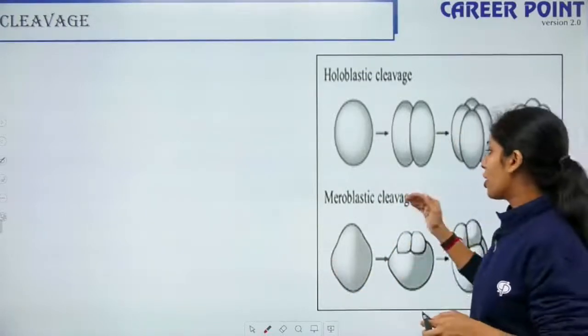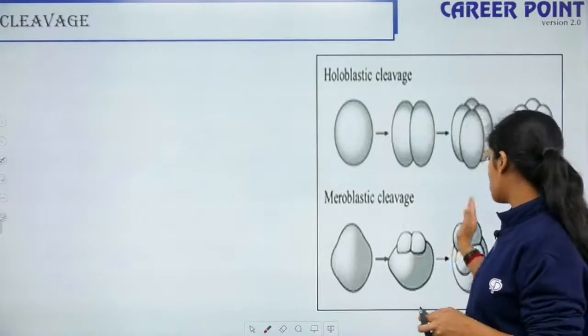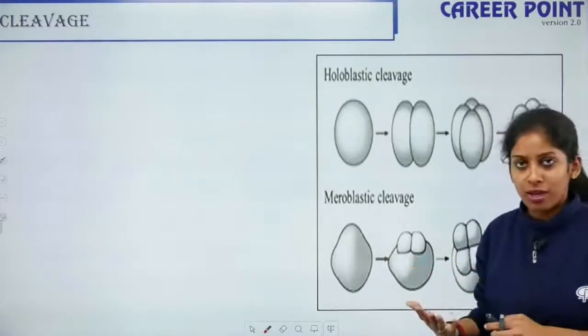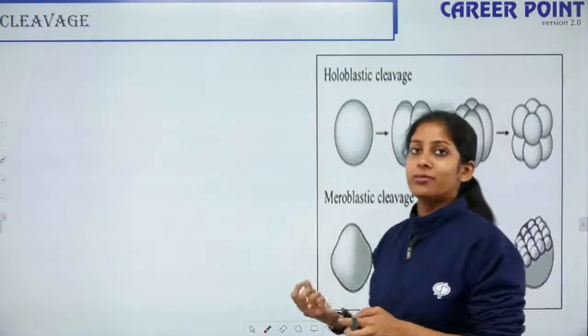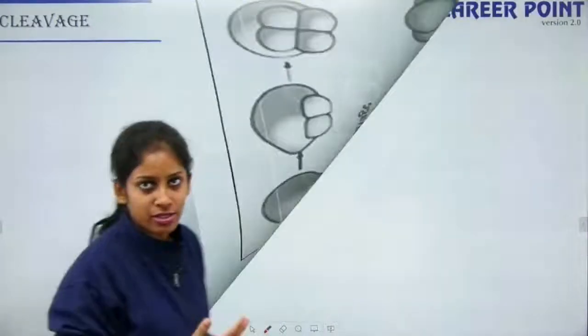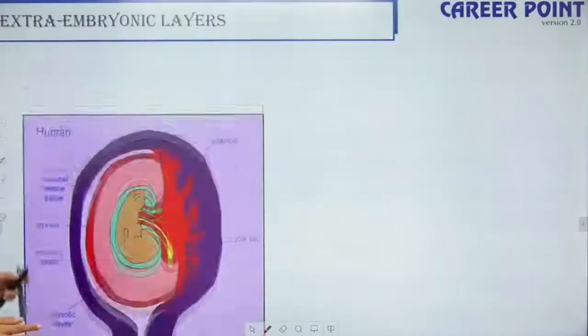All right. In meroblastic cleavage, the cleavage happens only in the top portion. In different complex vertebrates, different types of cleavage happen. All right, so with this, we come to the end of this chapter.